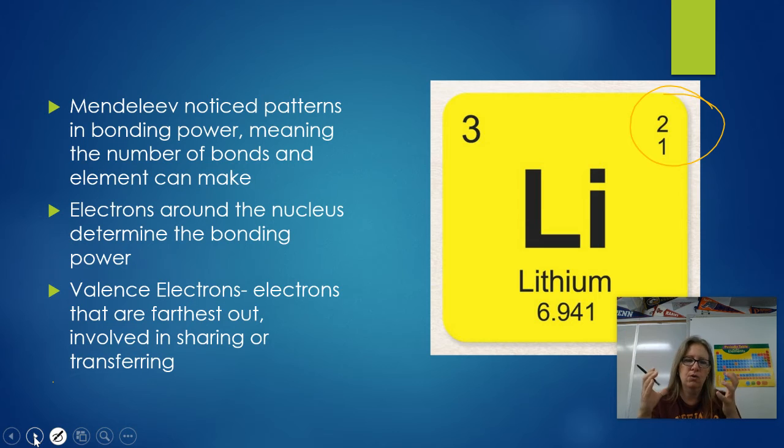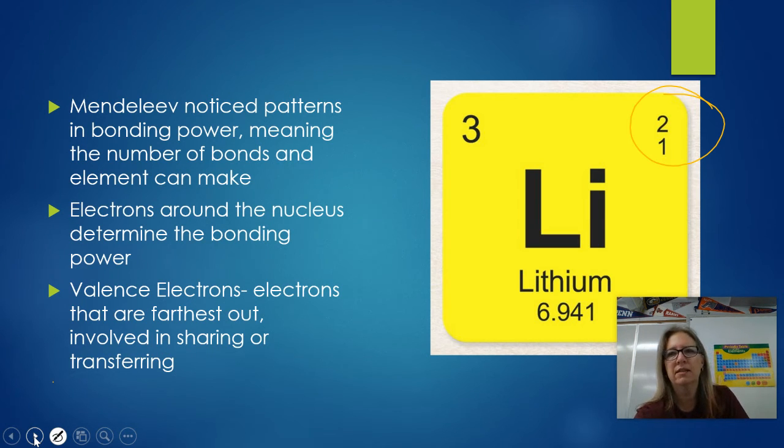And so those outer electrons are either going to share with another element, or they're going to transfer to another element, or they're going to borrow from another element. And that's how these chemical bonds are made, okay? You're going to learn much more about that when you take chemistry in high school. The valence electrons are those electrons that are in that outside shell.